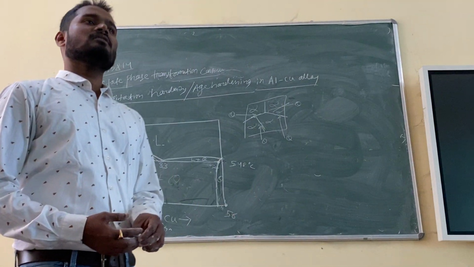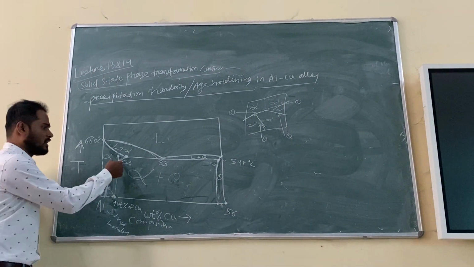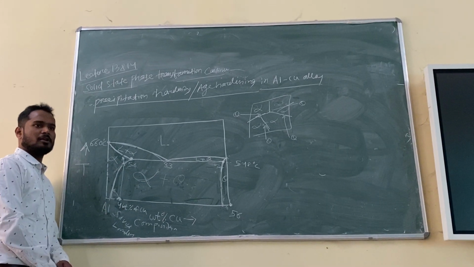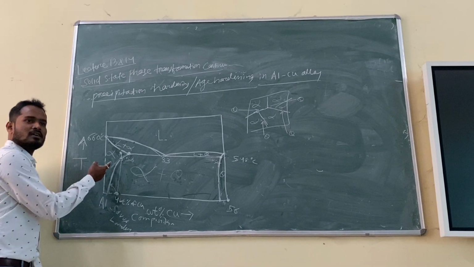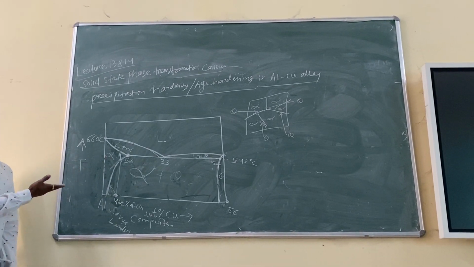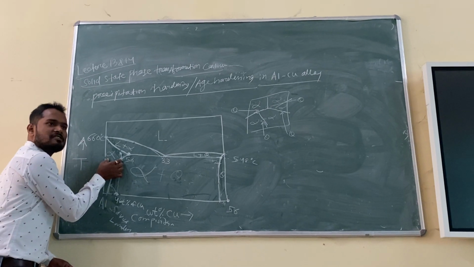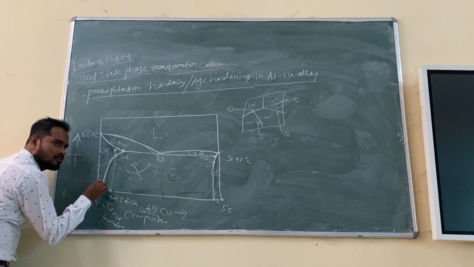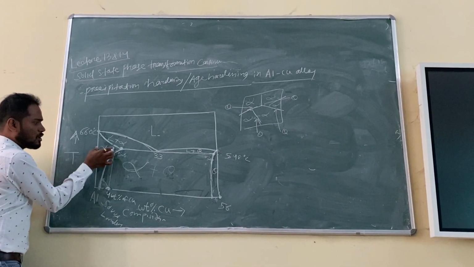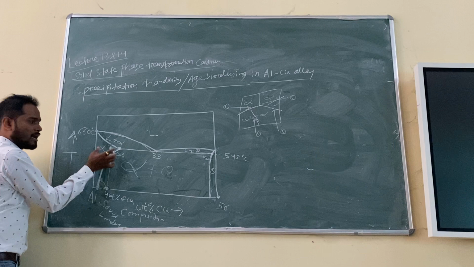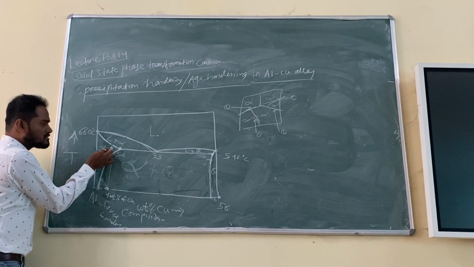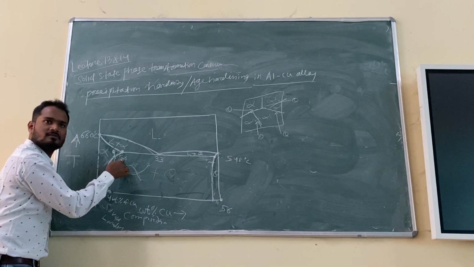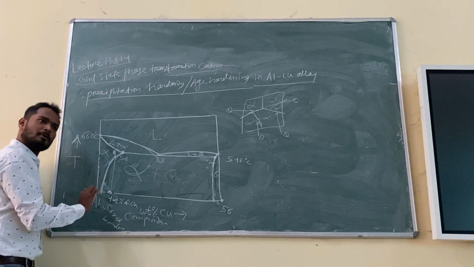And you can justify why, at or below the solvus line, theta is coming out, or copper is coming out from the aluminium again. Because the diagram itself is saying everything. That means the solubility limit is decreasing. I told you once, you can check this line. At this temperature, solubility is this much, and your maximum solubility is this much. So this much copper will be soluble, because 4% is less than 5.6 at this temperature. So all the copper is soluble now.